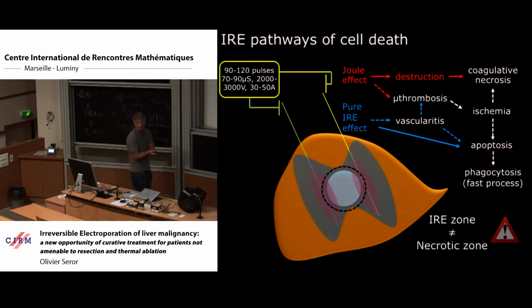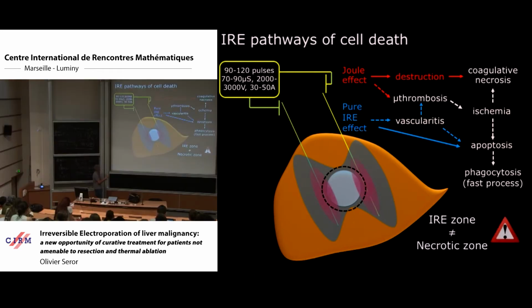This is like with radiofrequency ablation, but because the pulses are very short in terms of time, only a few microseconds, the diffusion of the thermal effect is really limited to the vicinity of the electrode, and in fact the true therapeutic effect is this area in blue, where what I call the pure IRE effect occurs.